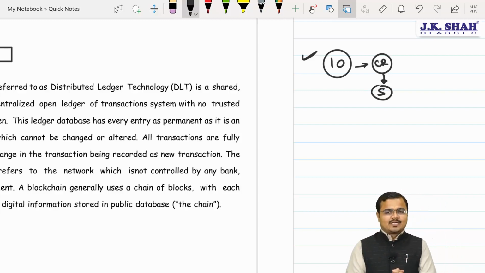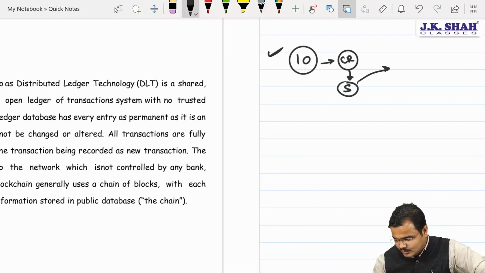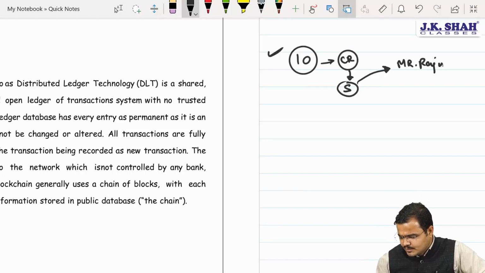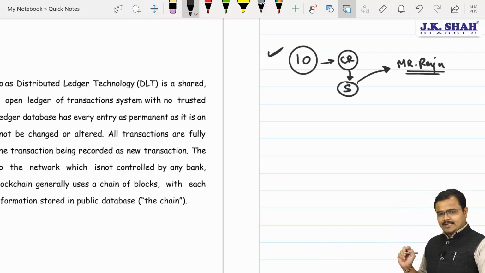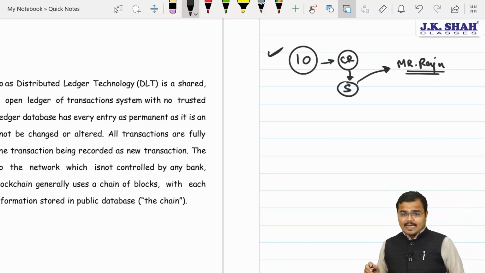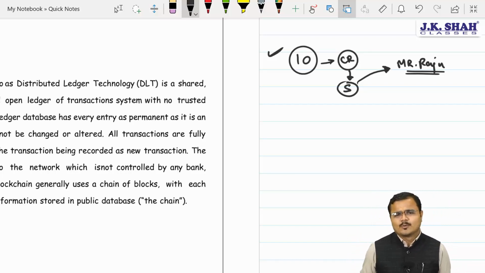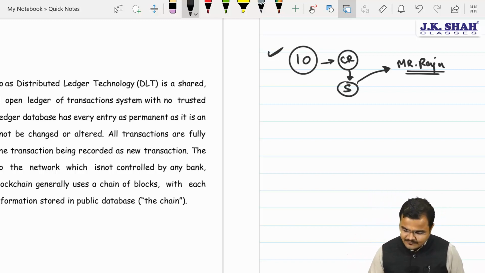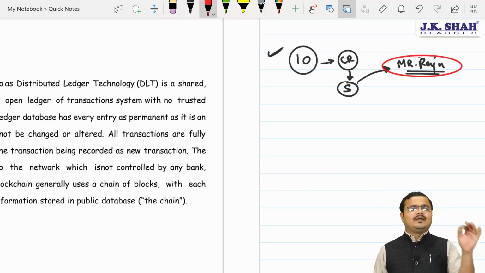In that case, my dear Chartered, suppose you had selected one small kid over there, studying in 8th or 9th standard, his name is Mr. Raju. You asked Raju, will you maintain this scoreboard for all of us? Raju said, yes, I will, but you need to give me one Cadbury for this. We said, it's okay, bro. So we decided to give the complete authority to whom? Sir, to Mr. Raju to maintain the scoreboard.